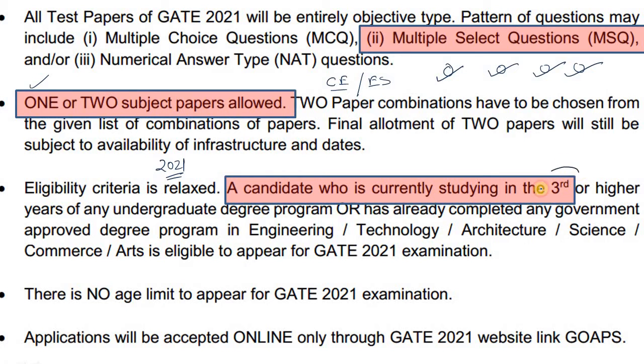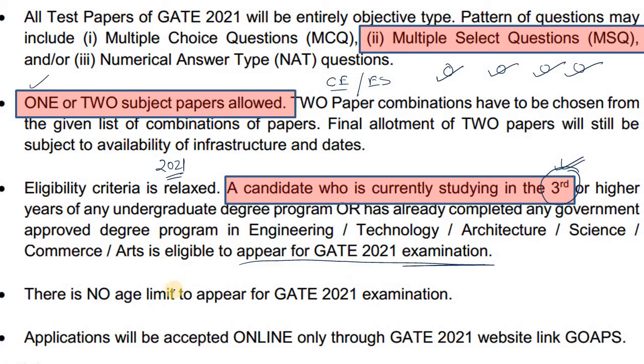And the biggest change is that this time, in the 2021 GATE examination, a candidate who is currently studying in third year, I repeat, a student who is currently studying in third year can also appear for the GATE 2021 examination. This is the biggest change I think for the 2021 GATE edition.